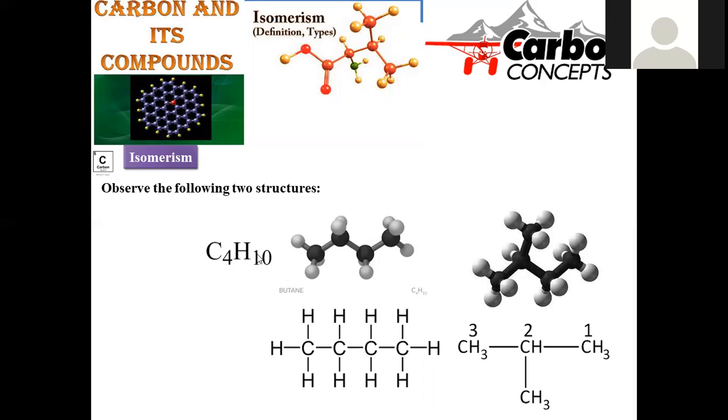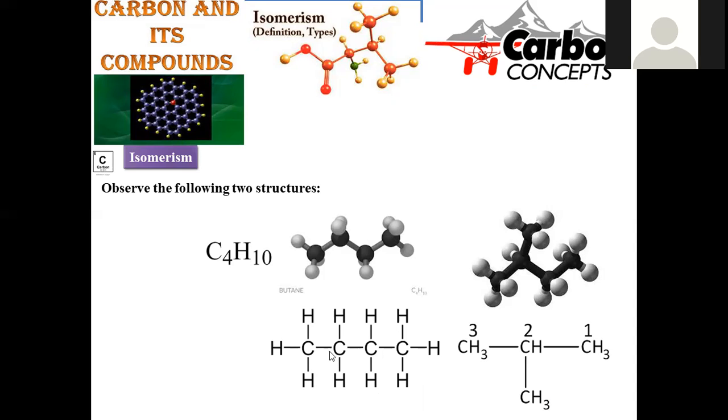So 4 carbons and 10 hydrogens. Simply you can designate the compound as a hydrocarbon. This can be written in either of two forms: one is straight chain, the second is branched form. Here you can clearly observe the 3-dimensional representation, and a 2-dimensional representation is also provided to us.